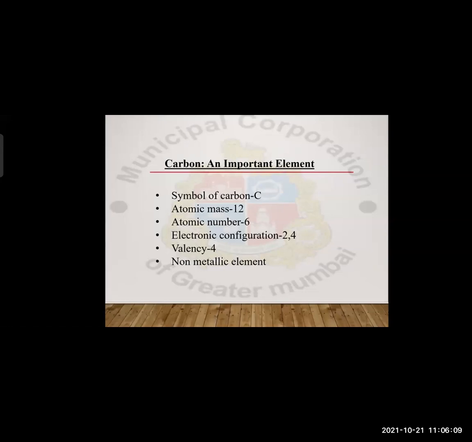So whatever the number of electrons the outermost orbit has, that will be the valency of that particular element. Clear? Then carbon is a non-metallic element. It falls under non-metals. Therefore, we can say that carbon is a non-metallic element.